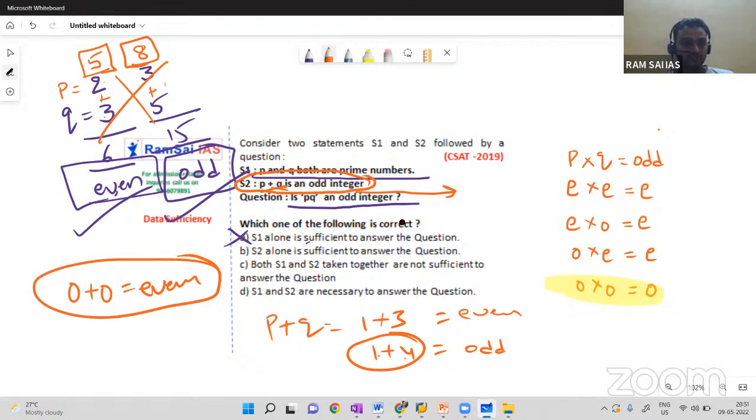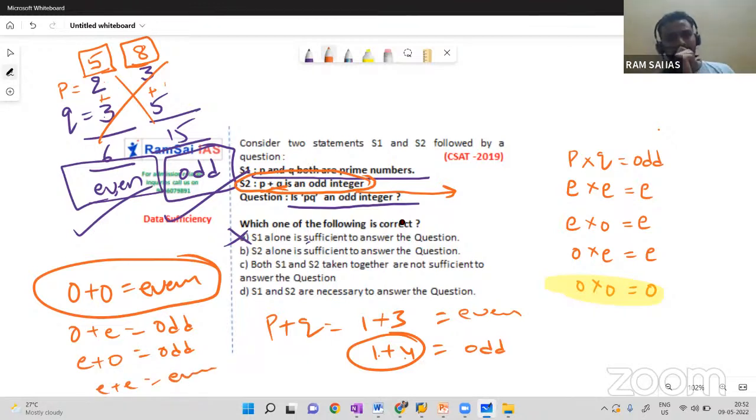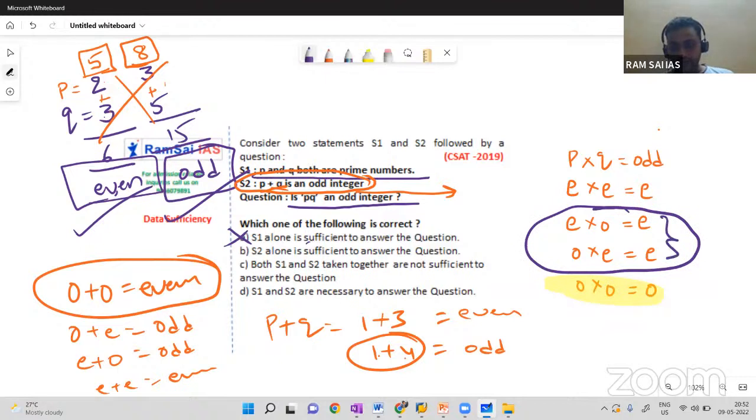Odd plus odd gives you even, odd plus even gives you odd, even plus odd also gives you odd, even plus even gives you even. So if P plus Q is an odd integer, one number should be even and one number should be odd. In that case, the product will always be even.